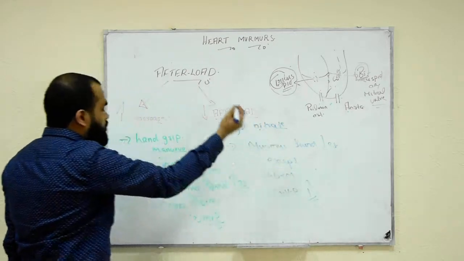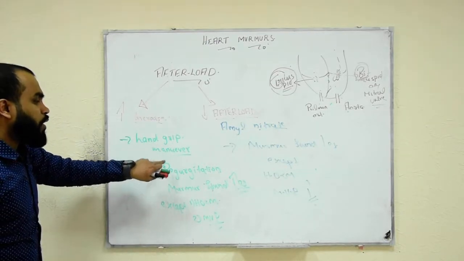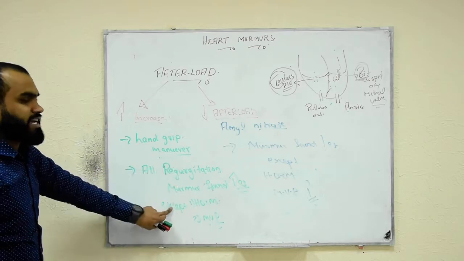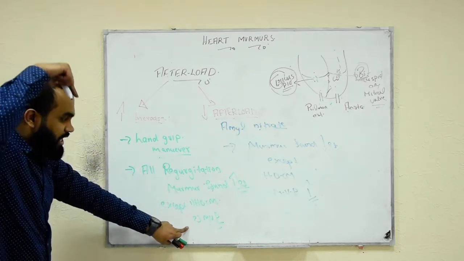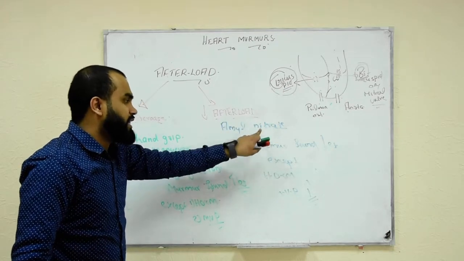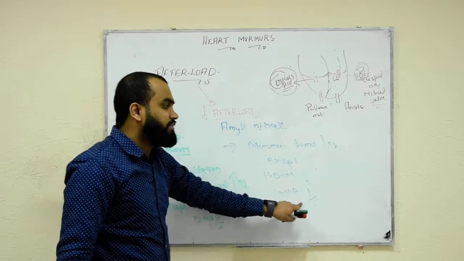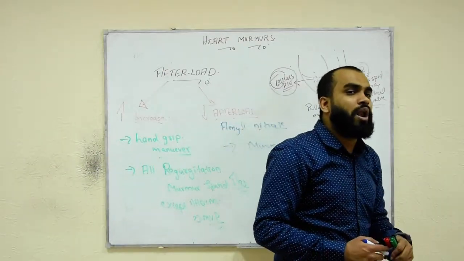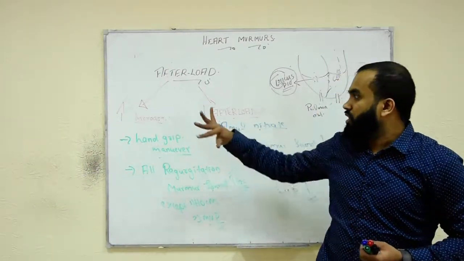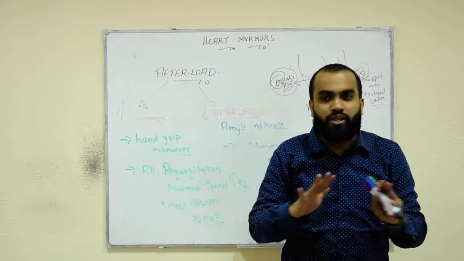So once again, we are talking about afterload. If I increase the afterload by hand grip maneuver, all the regurgitation murmurs increase except HOCM and MVP. They will decrease. But if I decrease the afterload by amyl nitrate, all the murmur sounds decrease except HOCM and MVP, they will increase. So that's all about basics of murmurs. Now we will study the next section, all the murmurs.